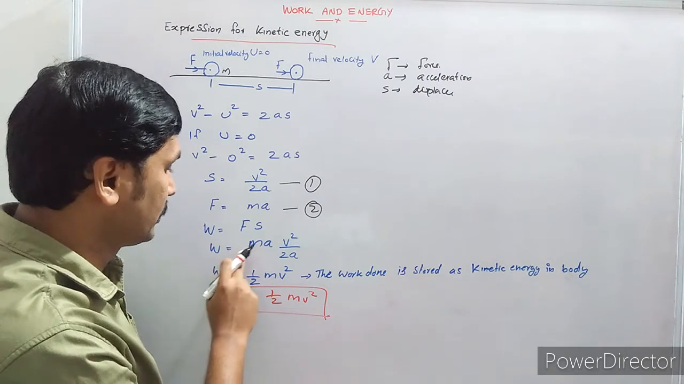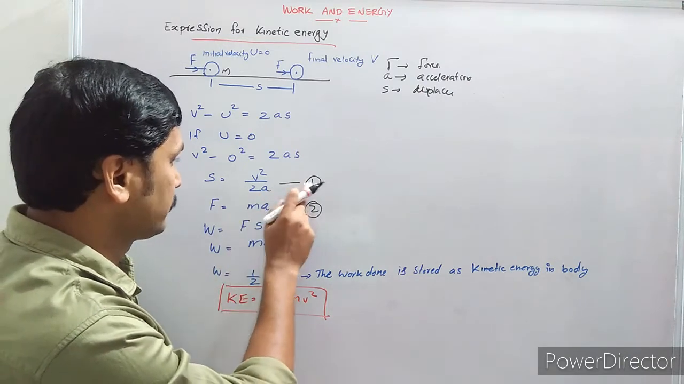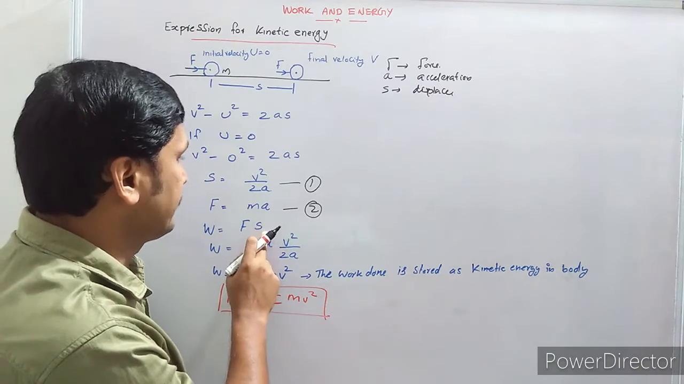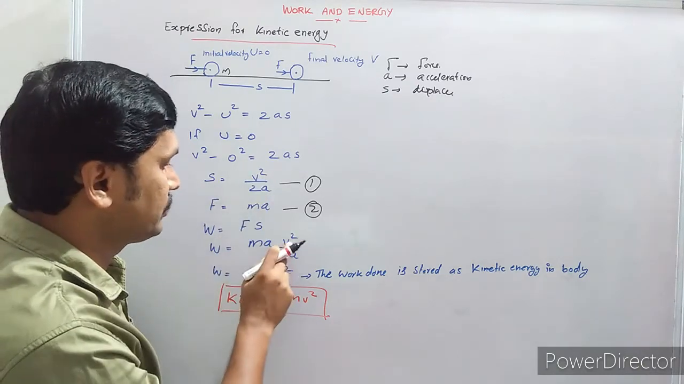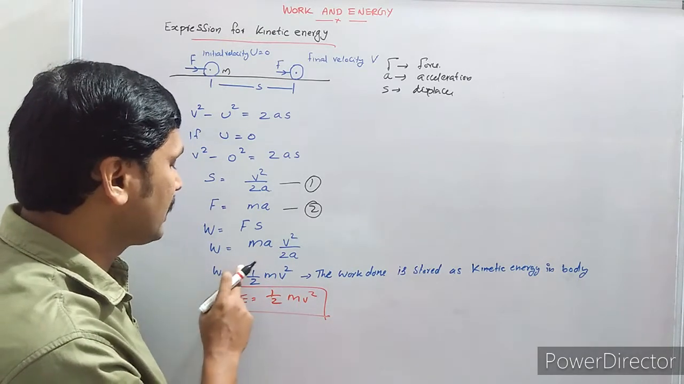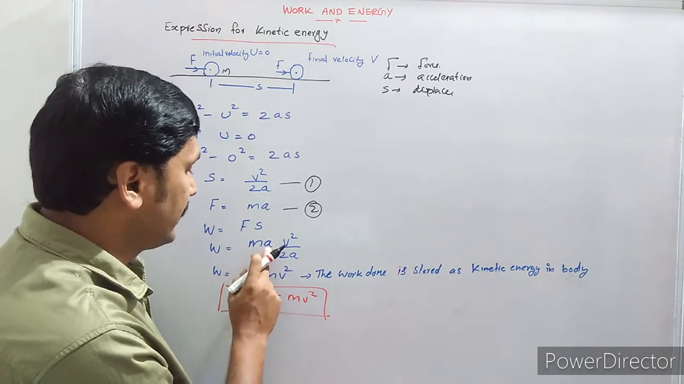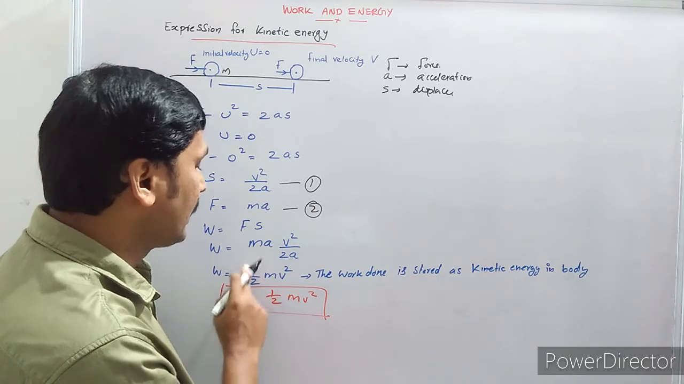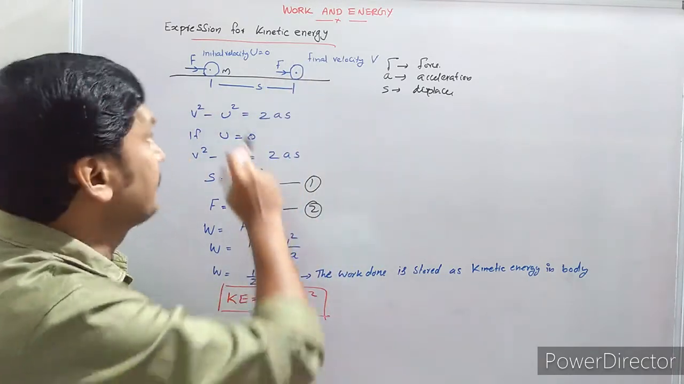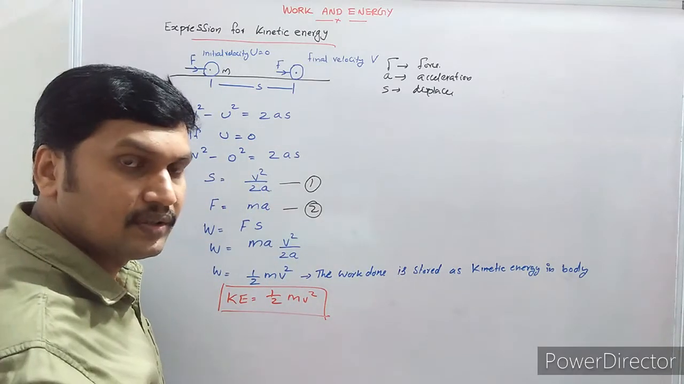So work is equal to force into displacement. Substitute for force: force is equal to m into A, into displacement. Displacement is equal to V square by 2A. So work is equal to half m, A and A getting cancelled, so half mv square. This is the work done by the external force.